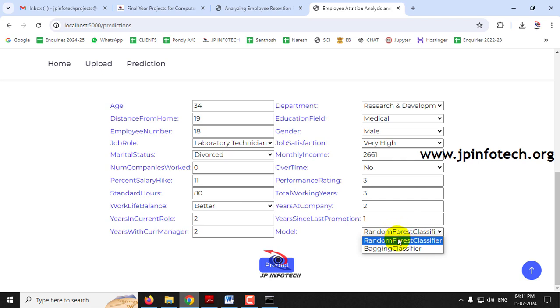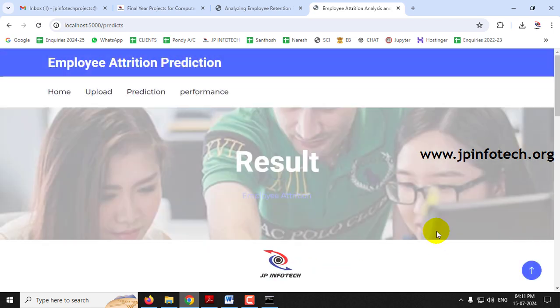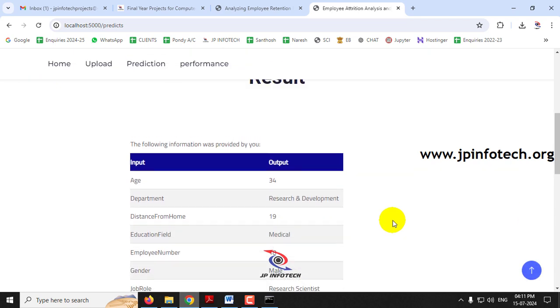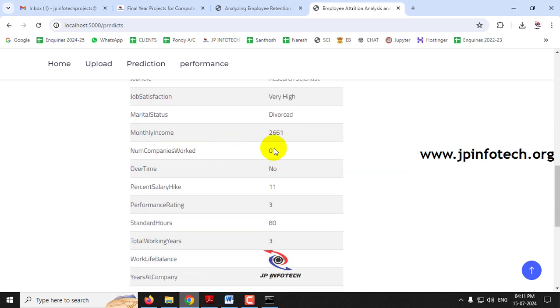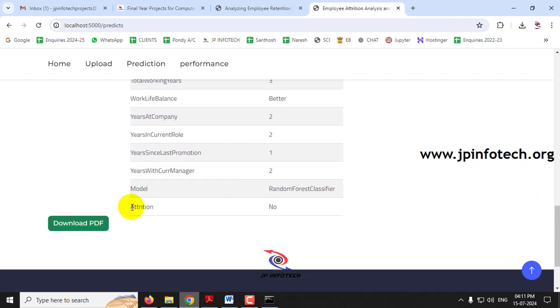Now I have set up the random forest classifier, and let me click the predict button. Now it will navigate to the result page, where you can see the result and the input values that we have given, all shown here. Finally you can see the attrition is no, which means that the employee will not leave the company. That is predicted by our random forest classifier.